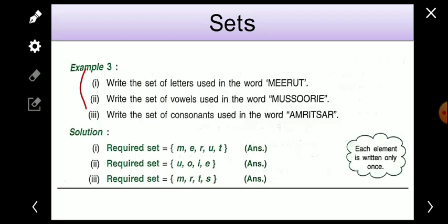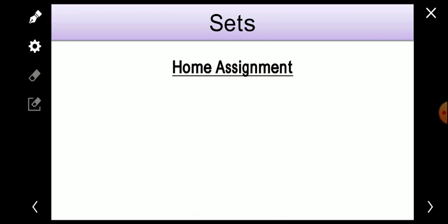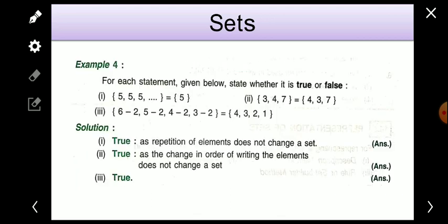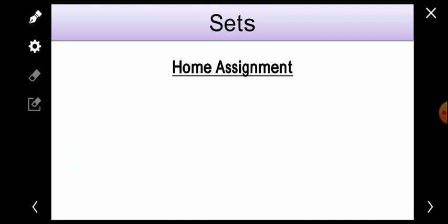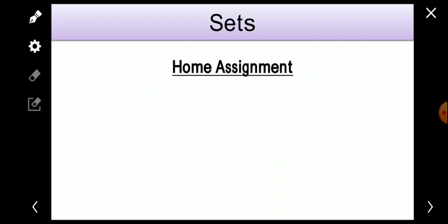Now some examples are there. You will do this. You have to make a set. It is very easy. You will practice the examples, and after that you will do the exercises. I think all the topics of exercises 10A and 10B have been covered in this. You will do 10A and 10B, and this chapter is very easy.